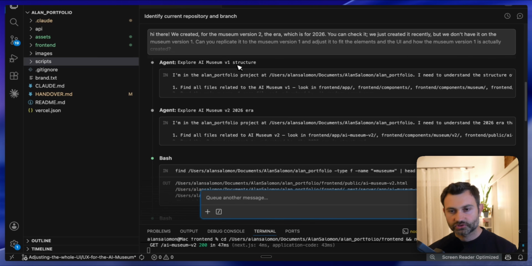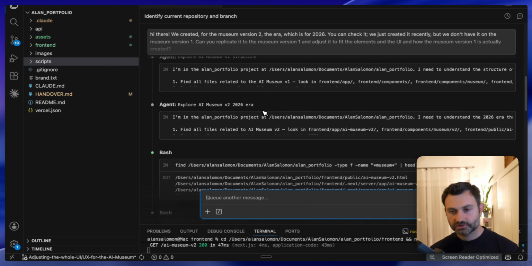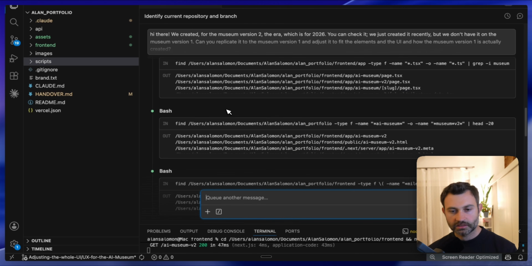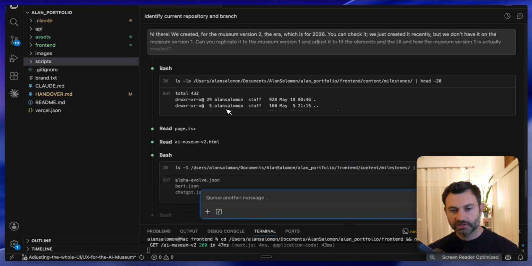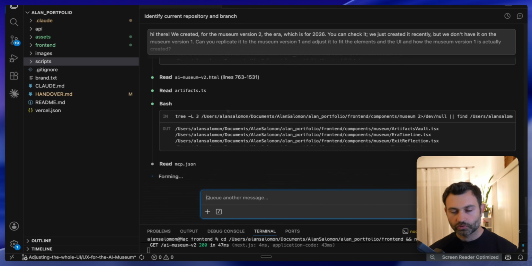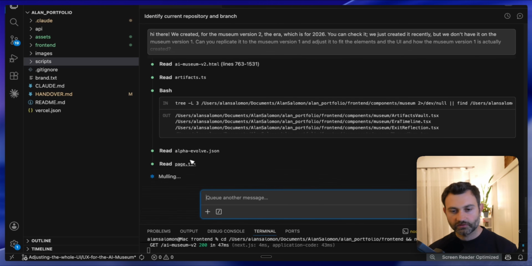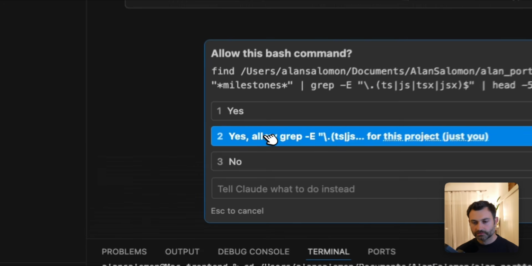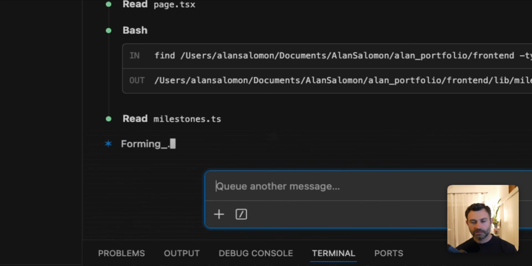Exactly, museum version 1 structure, explore version 2 era, perfect. It went to reading and trying to understand more and more. This is very powerful. It was actually able to see it. You see, this is the AlphaEvolve page. Okay, nice. Let's see what it's saying. Allow this bash command, which is what exactly? Find document. Yes, allow it. I just want to find the documents for this project. It's all right. Let's give it access to it.